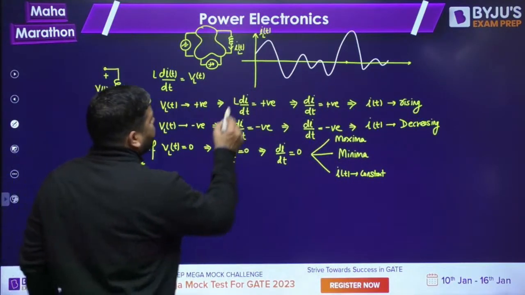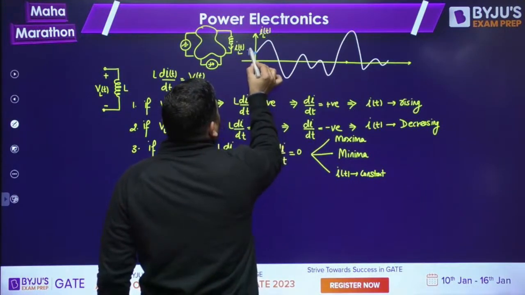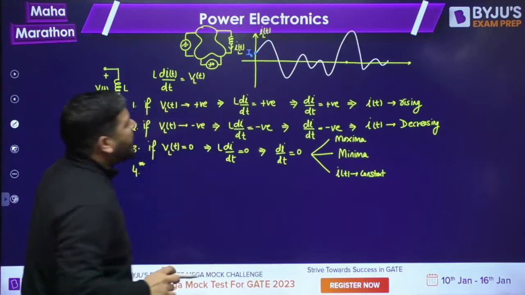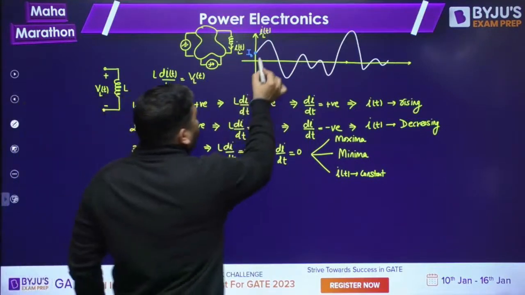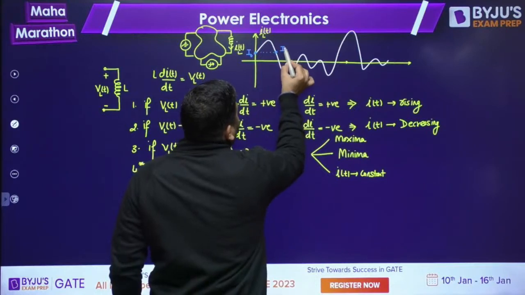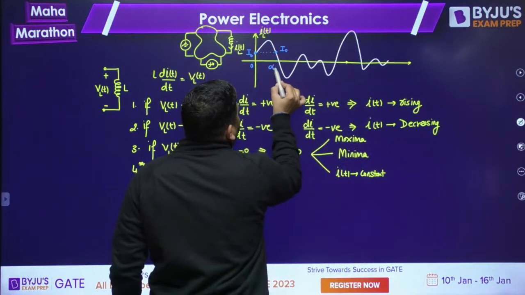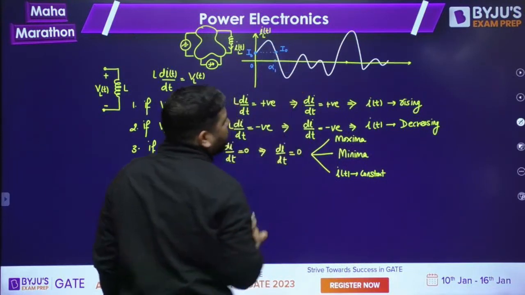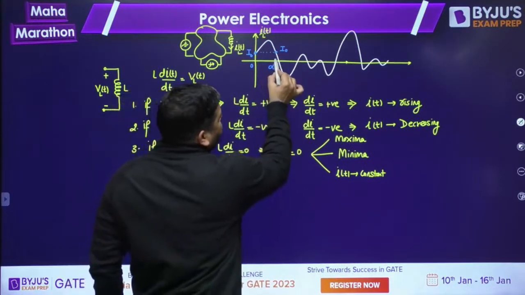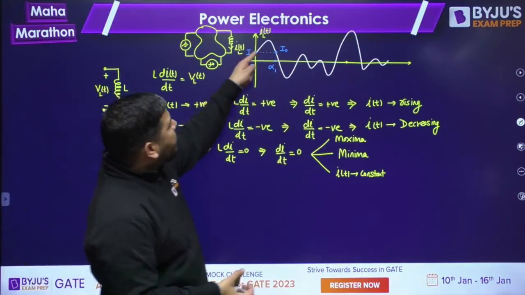Please be careful, guys. Look at this point. At this point, the height is, let's say, I naught. At this point also, the height is I naught. Let's call it the 0 point. Let's call this point alpha 1. I call this point alpha 1. Is it fine? Now, the same current is repeating.